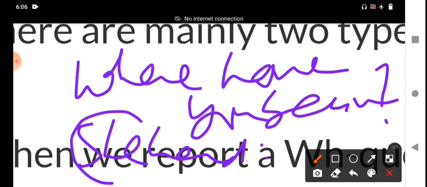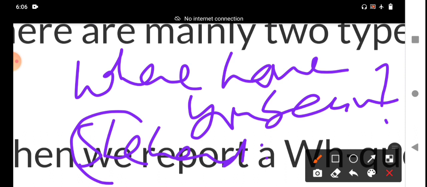The teacher asked who speaks English. The teacher asked who spoke English. Who speaks is present tense and who spoke is past tense. Here the present tense changes into the past tense.